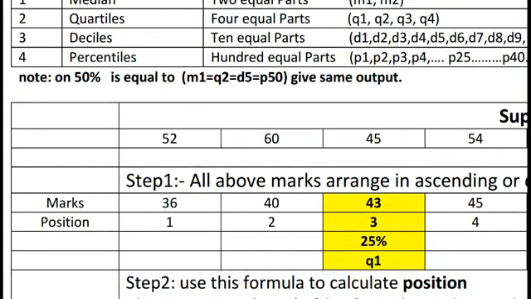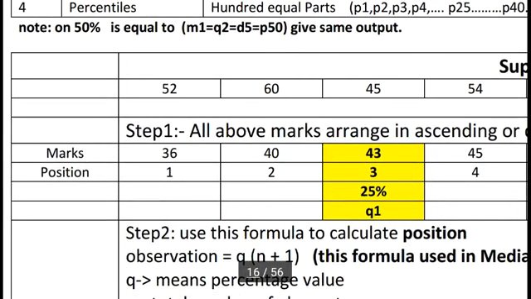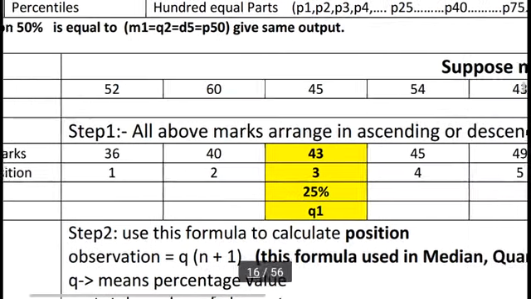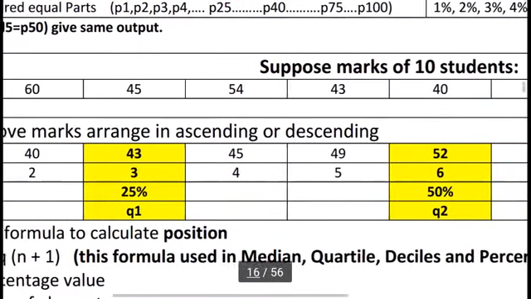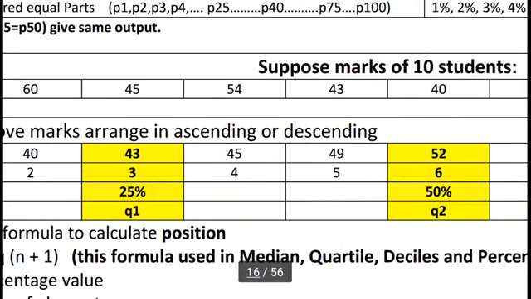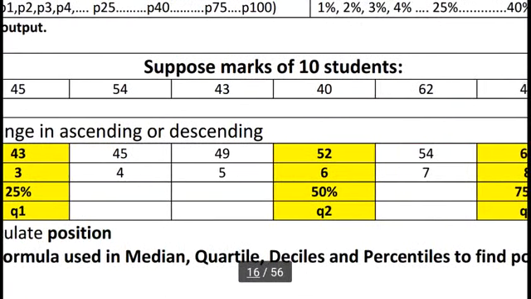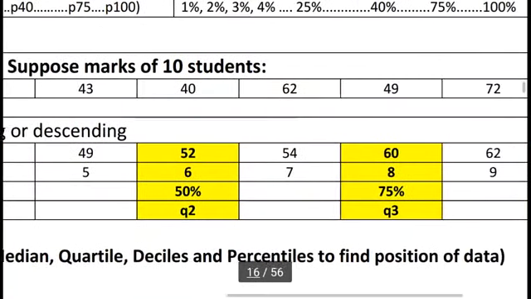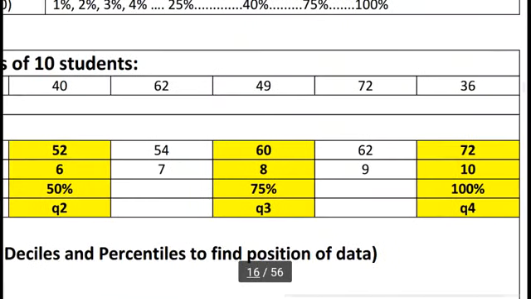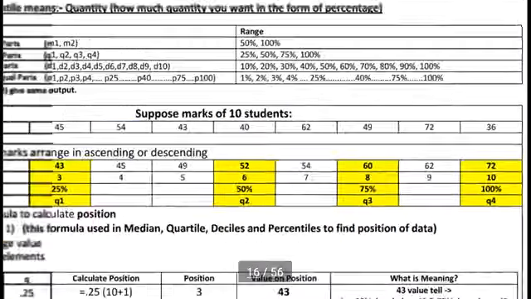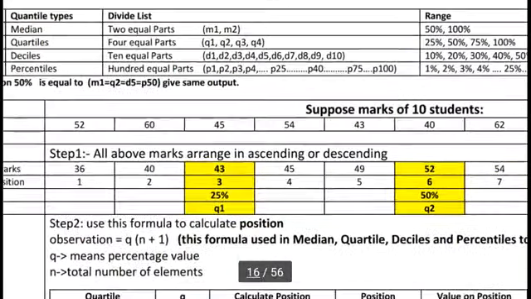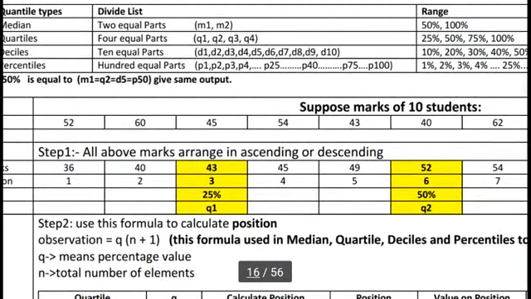So here I have already put positions: 1 for 36, 2 for 40, 3 for 43, 4 for 45, 5 for 49, 6 for 52, 7 for 54, 8 for 60, 9 for 62 and 10 for 72. So we already put a particular position. We can also say this is an index, but here I am saying this is a position.